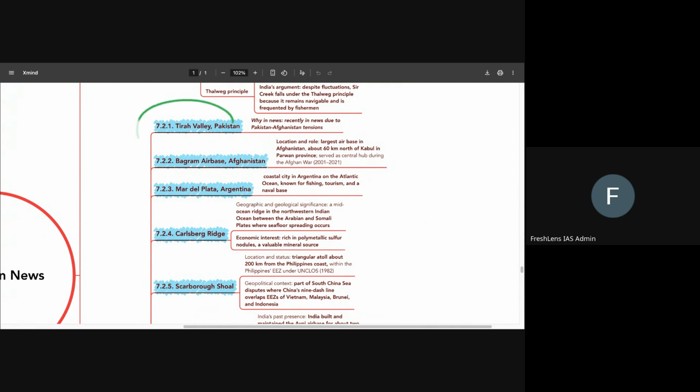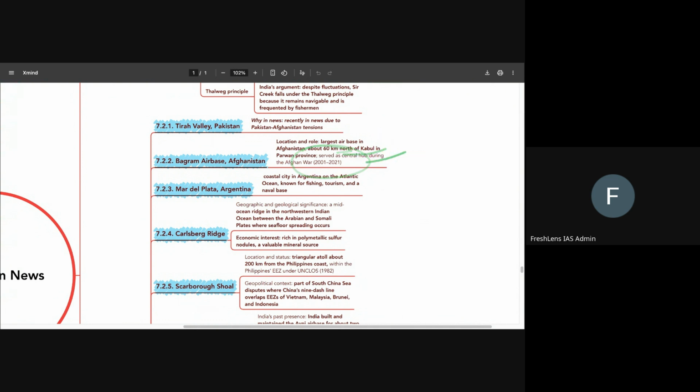So if you read this particular name, you are able to recognize that it will be in Pakistan. Okay, it was in the news in the context of tensions that are ongoing between Pakistan and Afghanistan. Okay, the Bagram Air Base was established by the USA in Afghanistan when it was controlling that particular region. Right, it was established in Kabul in Parwan province, and it was serving as the central hub during the Afghan